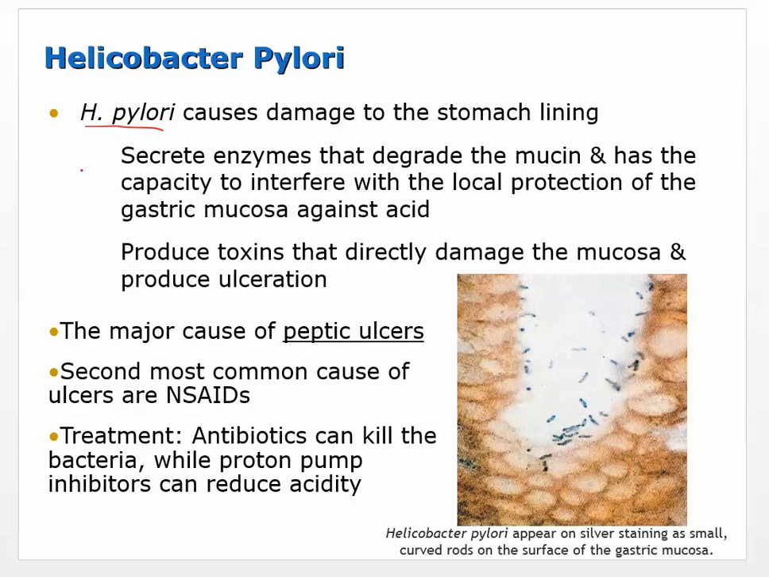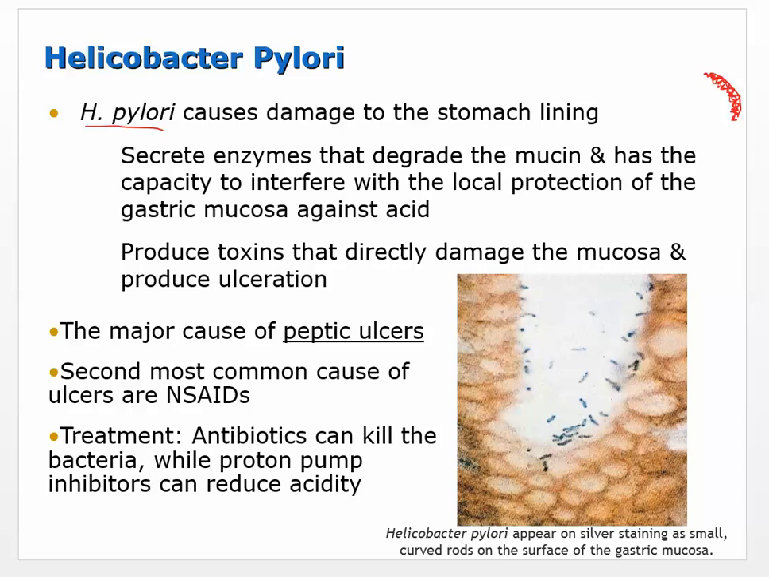So once we found that this was causing some of these problems, it actually opened up treatment options. Okay, so H. pylori causes damage to the stomach lining, secretes enzymes that degrade the mucin. Remember, we have this mucus lining that's protecting the layer of the GI system, the stomach and the intestines, but it degrades that. It has the capacity to interfere with the local protection of the gastric mucosa against the acid.